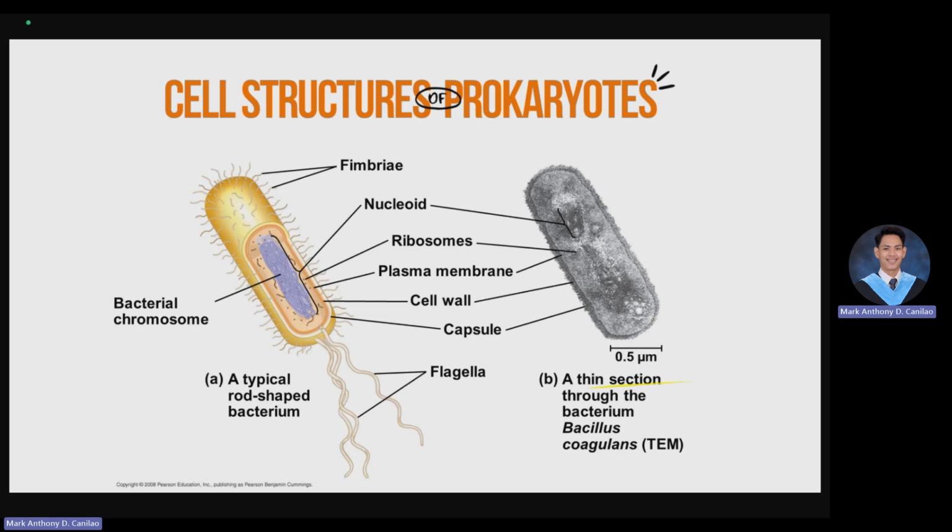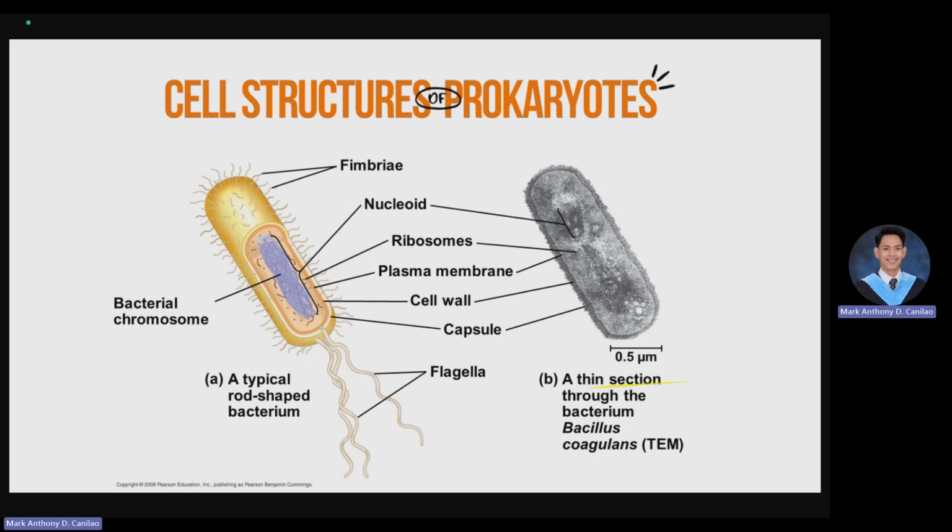Next one, we have the fimbriae, the hair-like structure that is used for adhesion, to stick to different surfaces. Therefore, it can be an omnipresent organism, attached anywhere here on Earth. The flagellum or flagella is used for locomotion or movement.